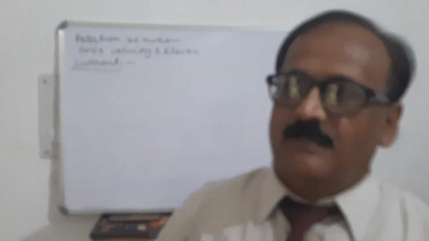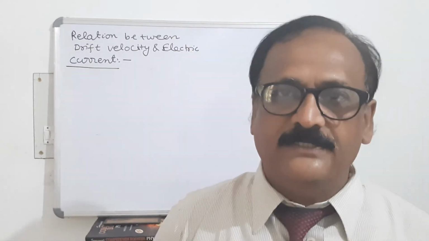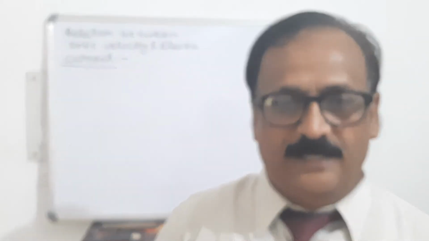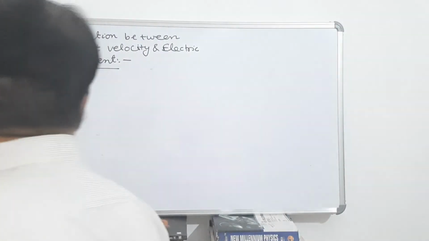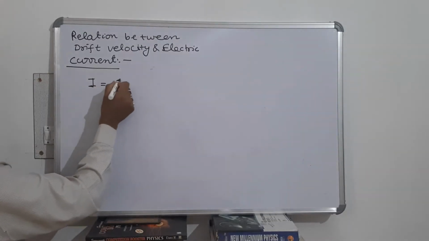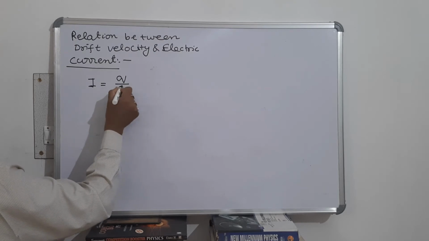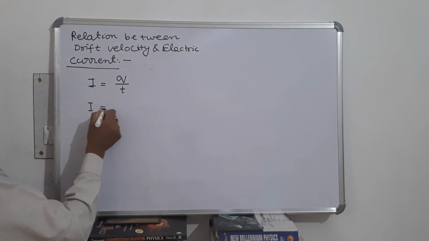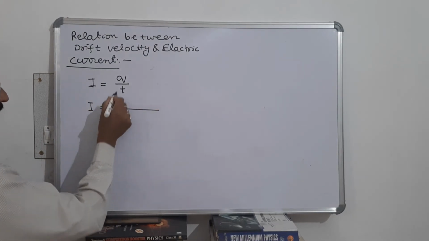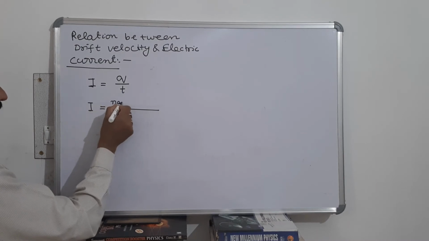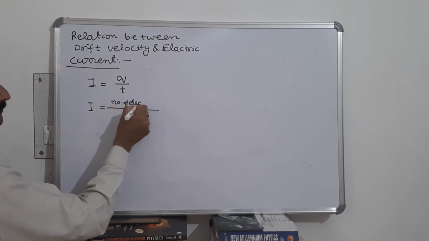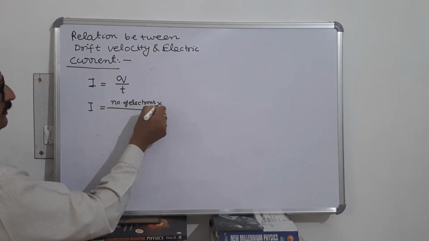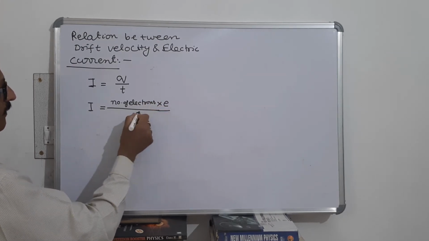So students, now I will find a relation between drift velocity and electric current. You know that electric current I is given by the amount of charge flowing per unit time. I is equal to Q upon t, and Q is equal to n e. So in place of Q, we can write the number of electrons into e, upon time.